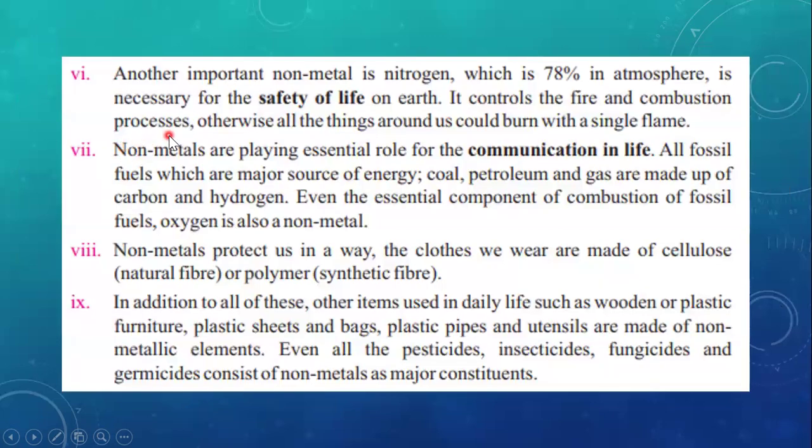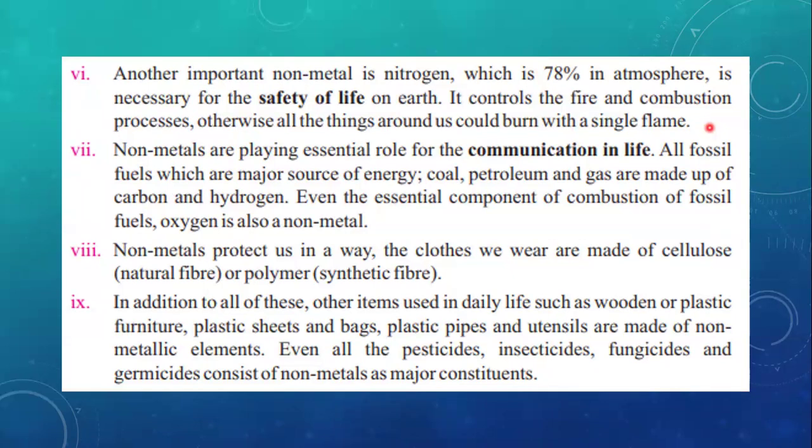It is point number 6. Another important non-metal is nitrogen. We have previously discussed that nitrogen is the number one element present in the atmosphere, at 78%, and is necessary for the safety of life on earth. It controls fire and combustion processes. Otherwise, all the things around us could burn with a single flame. So, students, this would be very shocking to you. We need oxygen for burning during fires and during burning procedures.